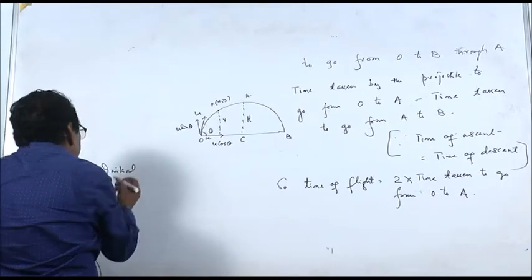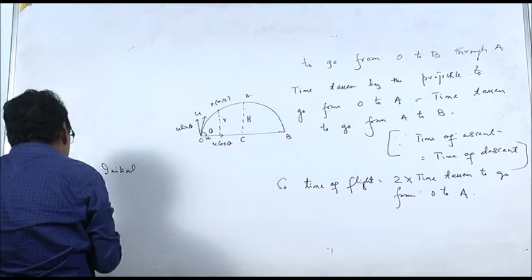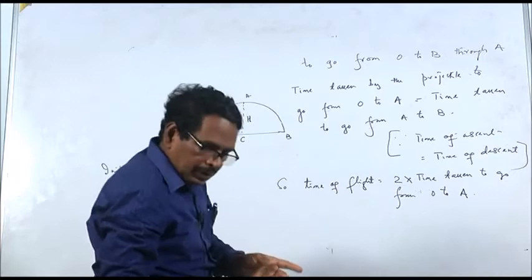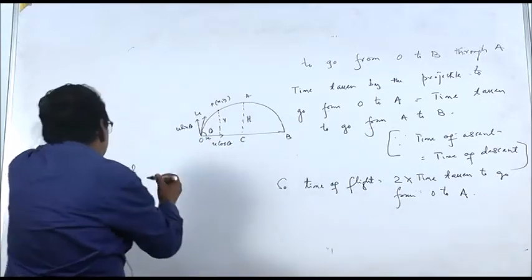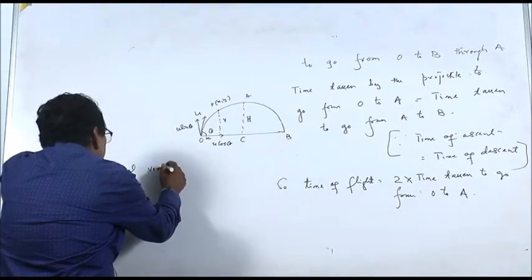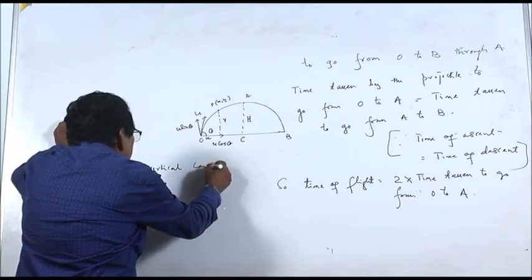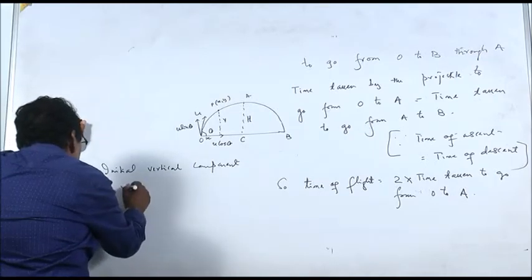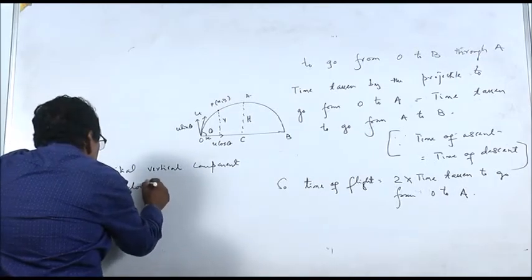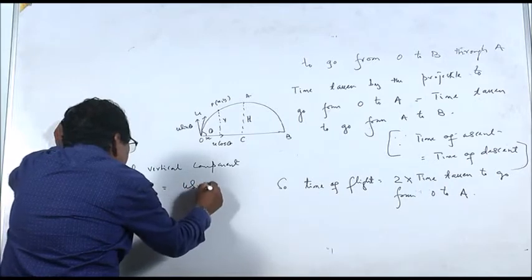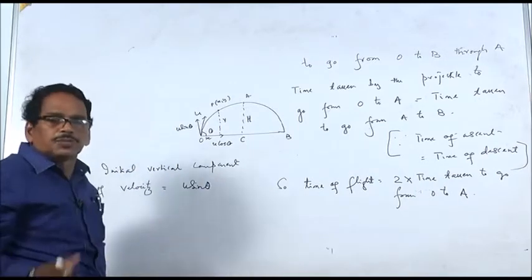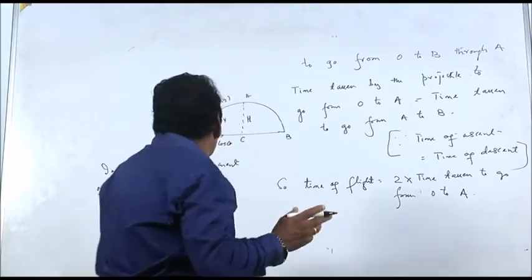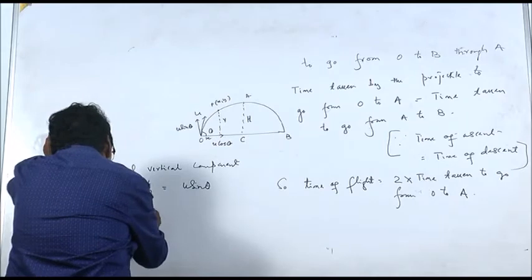The initial vertical component of velocity is equal to u sin theta. That is the velocity when the projectile was projected in the vertical direction.